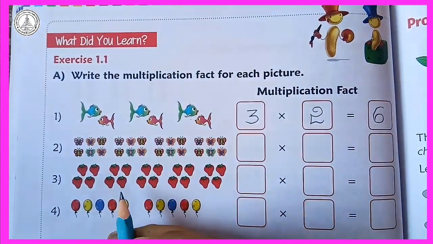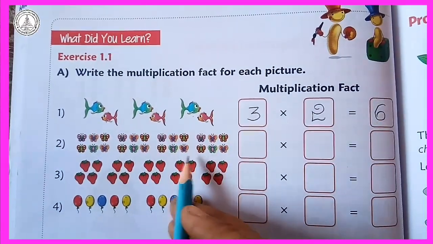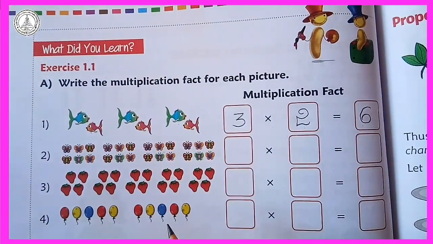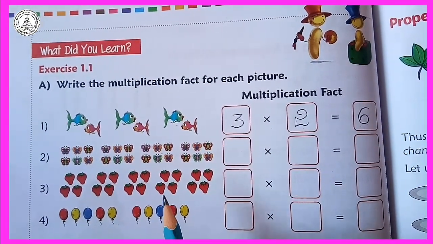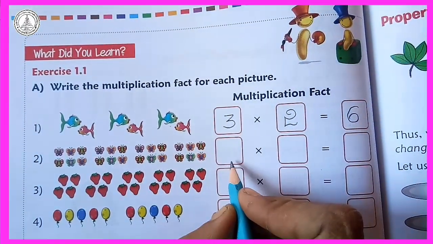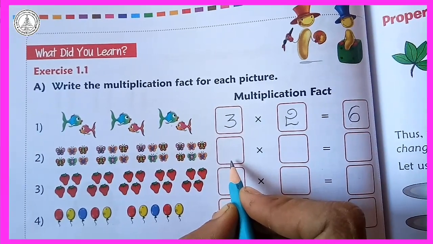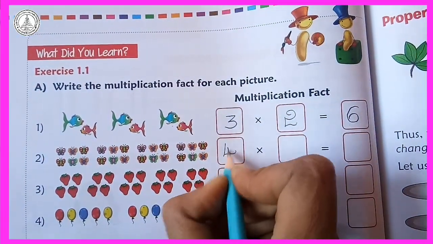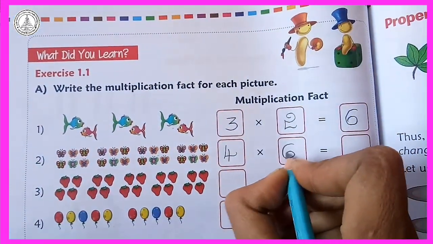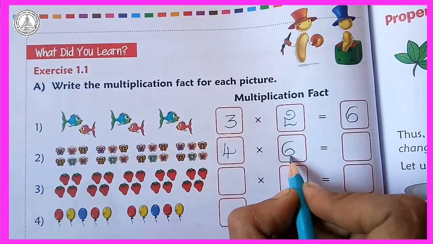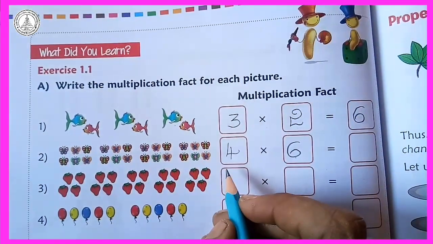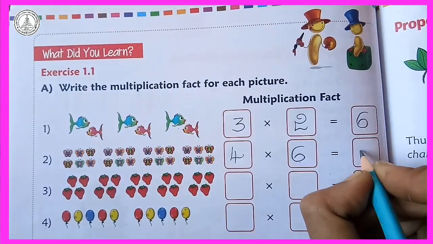Come to the second one. Here are some beautiful butterflies. The total number of sets is 1, 2, 3, 4. In each set the total number of butterflies is 1, 2, 3, 4, 5, 6. So first in this box write down the total number of sets. Those are 4. In each set we have 6 butterflies, so write down here 6. So 4 into 6 gives the total number of butterflies in all sets. That is 24.